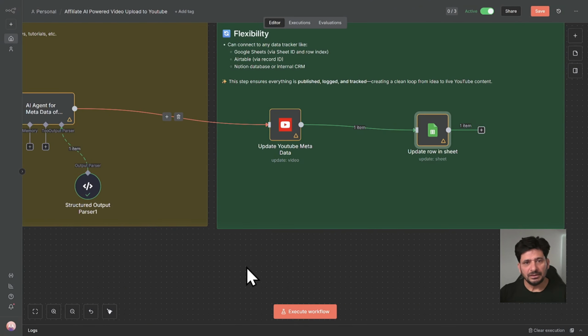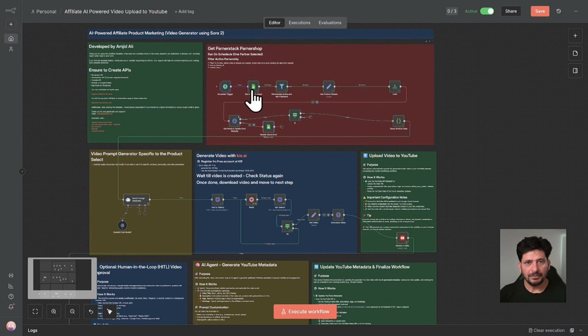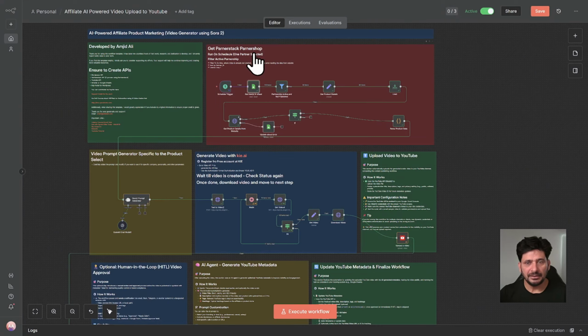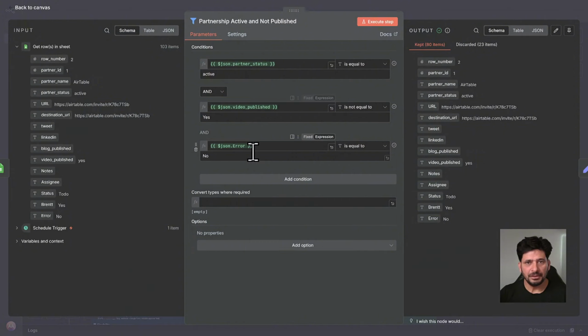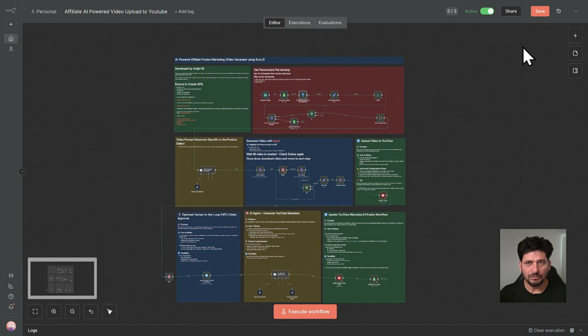So you can see here that in the first node, the first sheet, it is getting all the videos. And if the video is published, so you can see here, if the video is published, it will not publish that video again. It will take another product. So every time it runs, it takes a new product to publish the video.